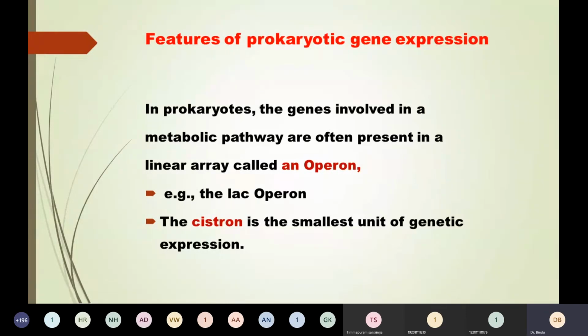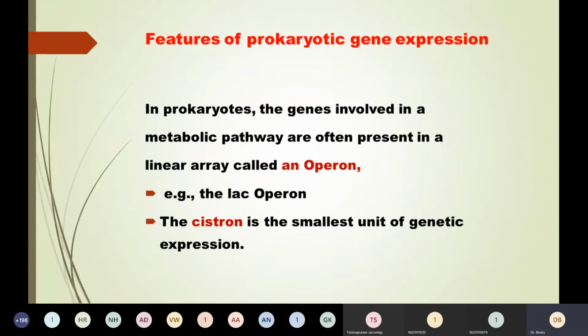The genes involved in a metabolic pathway are present in a linear array, and that is called an operon. The genes which have to be expressed are present in a linear array. An example is the lac operon. Lac means lactose, so the lac operon is there for the regulation of